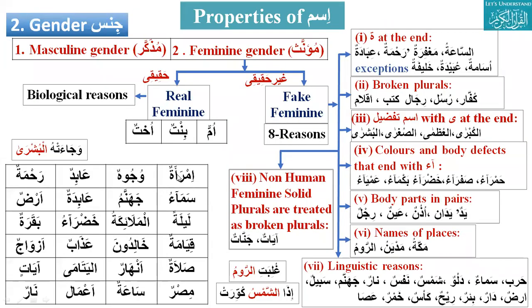So I would go to Brother Hamid, if he can please tell me the second property, gender. How many types of gender are there? There are two genders: masculine and feminine. In Arabic, what do we say them? Muzakkar and muannas. And then muannas can be real or fake.